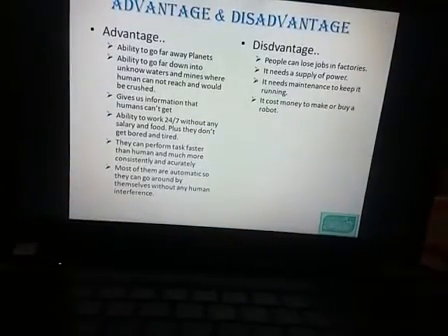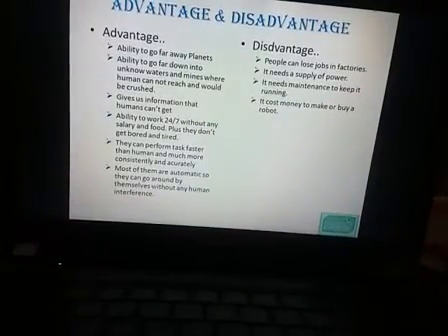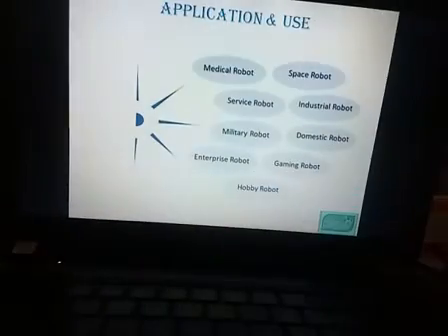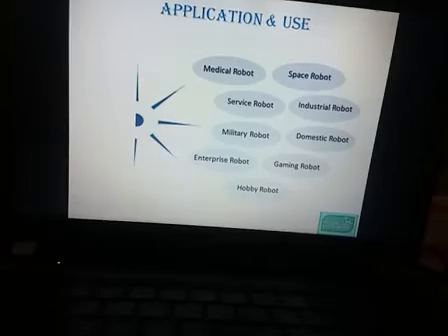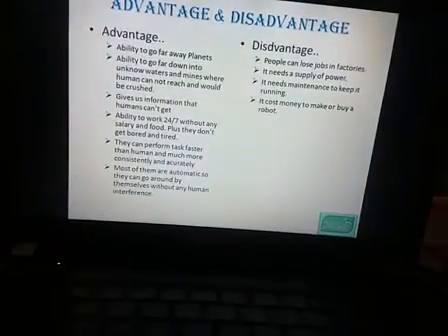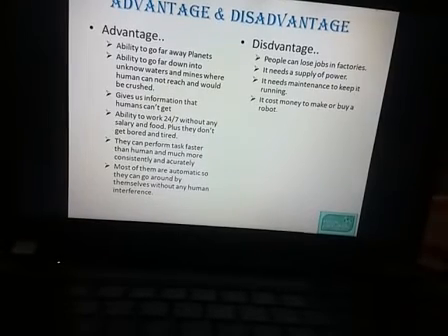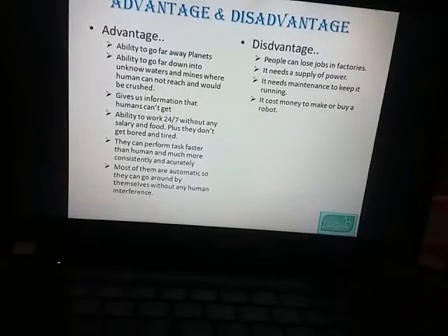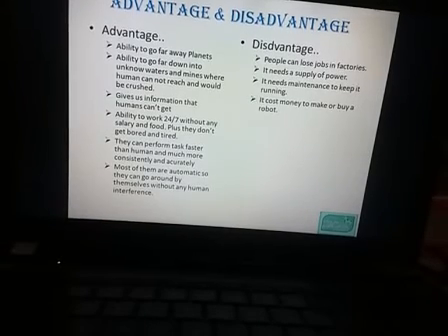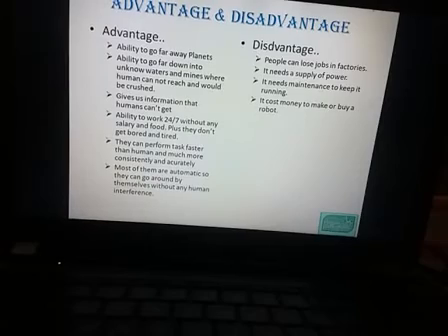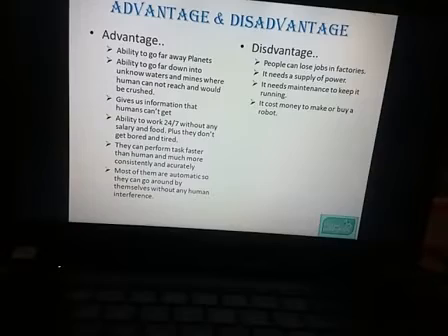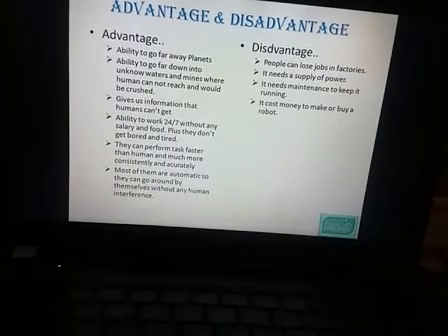Finally, the advantages and disadvantages. It's a very important ability to go far away from the planet, because of space robots, a basic application, satellites, as I taught, so it can go far away from the planet. What is the second advantage? Ability to go far down into unknown water and mines where humans cannot reach, would be crushed, for discovery or for invention of some new thing. The third is giving information that humans can't get, and many more.